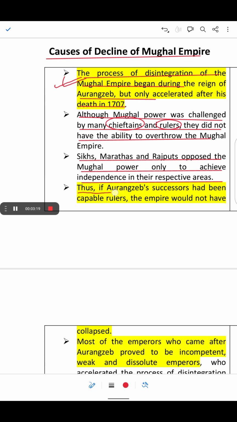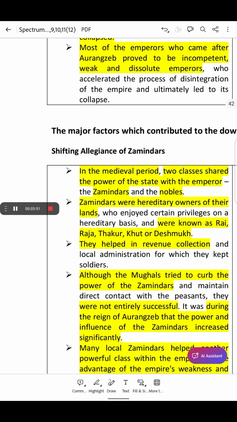Thus, if Aurangzeb's successor had been a capable ruler, the empire would not have collapsed. So the Mughal Empire was not in a position of declining even after Aurangzeb's death. But due to the lack of a strong successor or able ruler after Aurangzeb, the empire started declining. That means in case Aurangzeb's successor had been a strong leader, the empire might not have fallen.